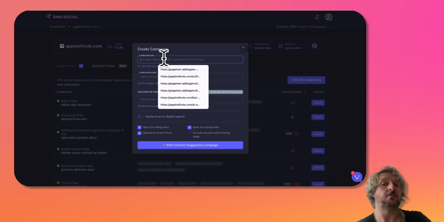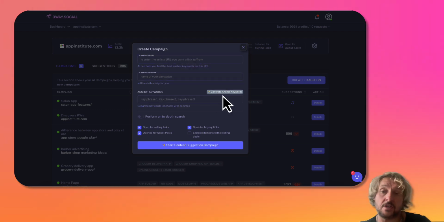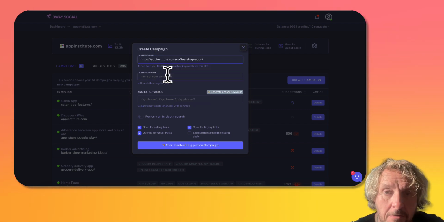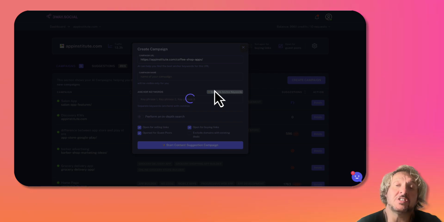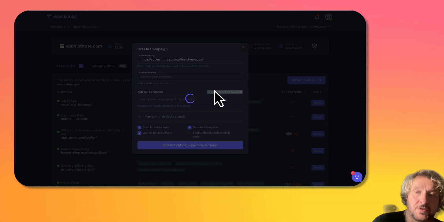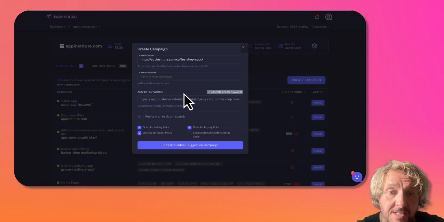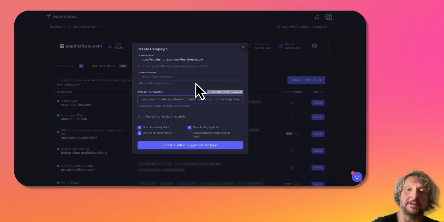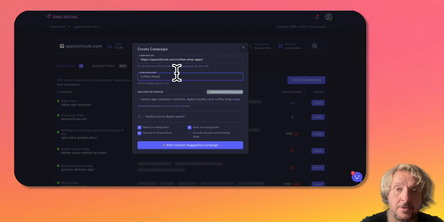And again, as we did before with our AI suggestion campaigns, we can put in a URL and a name. We can use AI. So let's just put in a URL here, and we'll get AI to look at that URL, understand what it's about, and suggest a bunch of keywords. And as you can see, we've got a whole host of keywords there that we can use that are relevant to our campaign. We can give it a name, so we'll be able to find it easier later on.